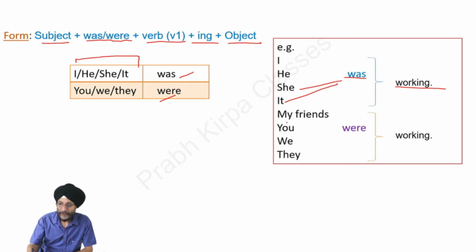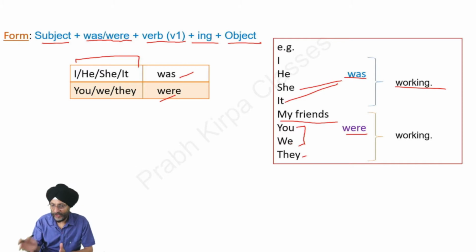And when there are persons in plural, that is my friends or they, we use were. We have also to use were when the subject is you or we. We are working, you are working, you were working, we were working, they were working, my friends were working.